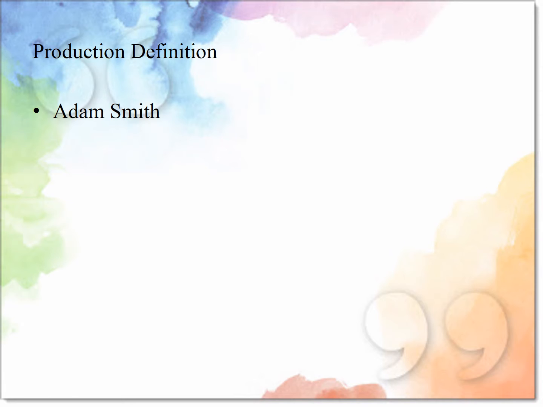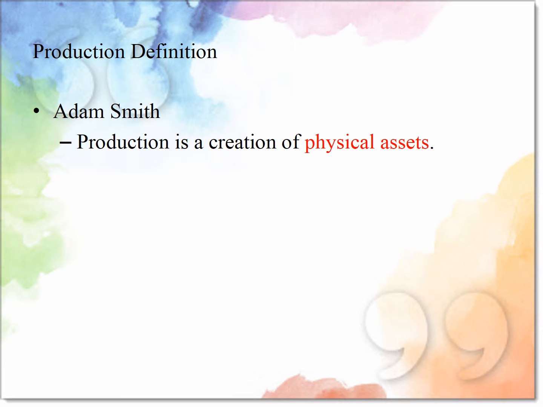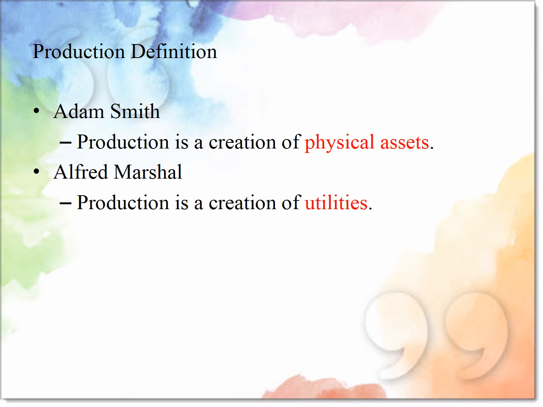Next, production definitions. According to Adam Smith, production is a creation of physical asset. According to Marshall, production is the creation of utilities. And Phillips Cottle says, production is a creation of bundles of satisfactions.